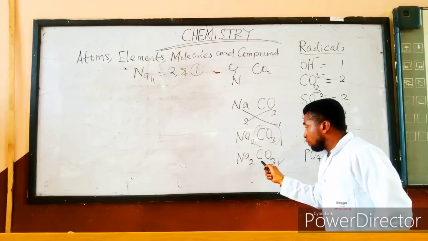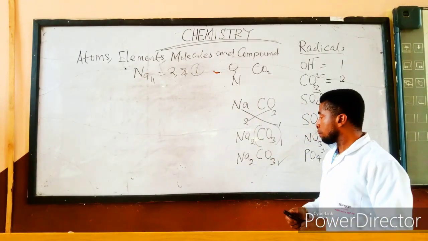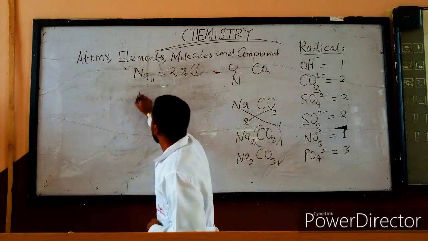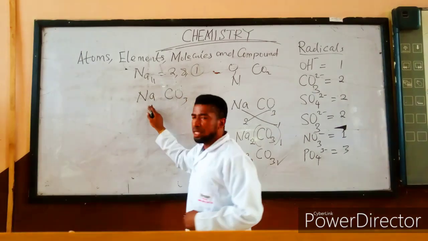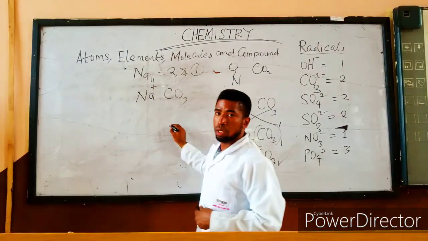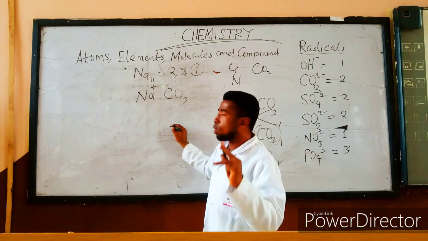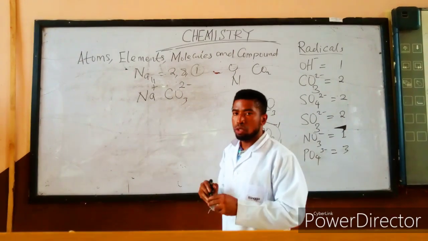Alright, this is the first way to write the formula, but there is another way to write this formula. I want to write sodium trioxocarbonate, Na CO3. Please, what is the charge of sodium? It is plus. Sodium is always plus 1. Trioxocarbonate, the charge is always 2 minus.